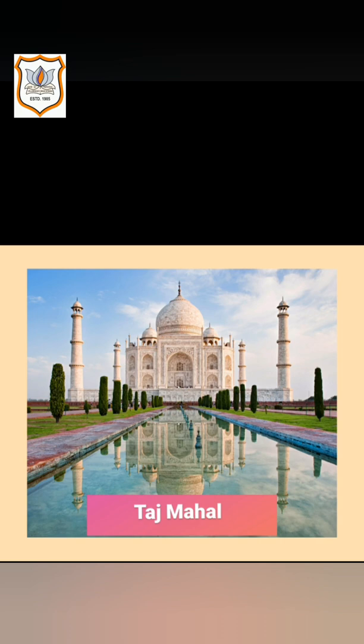Shah Jahan started its construction in 1631 AD after his wife's death in 1630 AD. Mumtaz Mahal died in 1630 AD. It took 22 long years to complete the Taj Mahal. The construction got over in 1653 AD. Shah Jahan hired expert Iranian, Arabian, Turkish, and European sculptors and artisans for building it. Shah Jahan deeply wished to make Mumtaz Mahal's name immortal by building the Taj Mahal. He had finally achieved his wish.